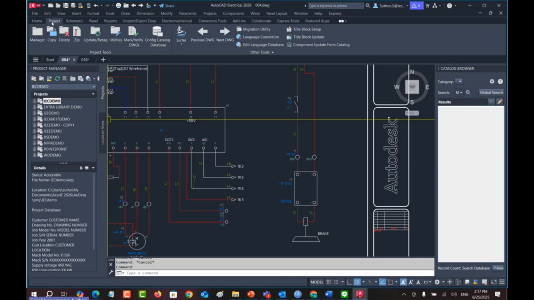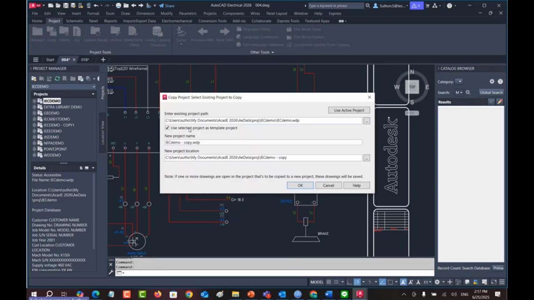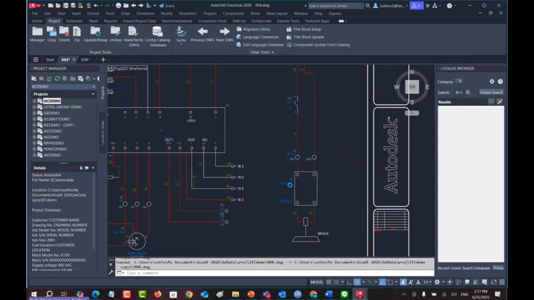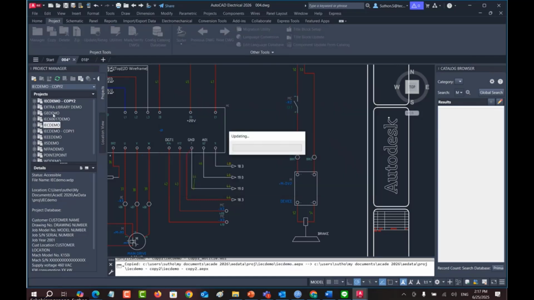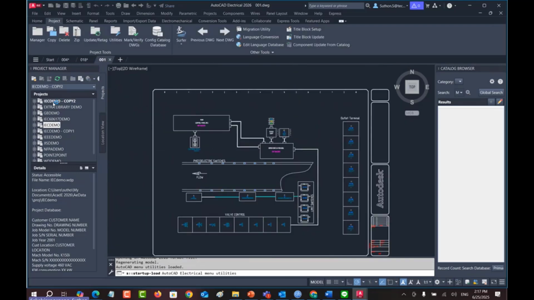So I go to the project tab and copy, and then I change the name to IEC demo copy 2, and okay. So the original IEC demo project will be down the list, and my copy project is on top.